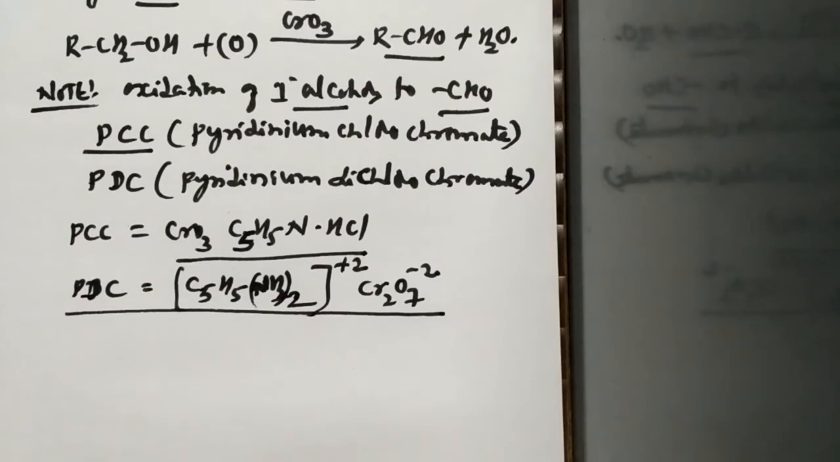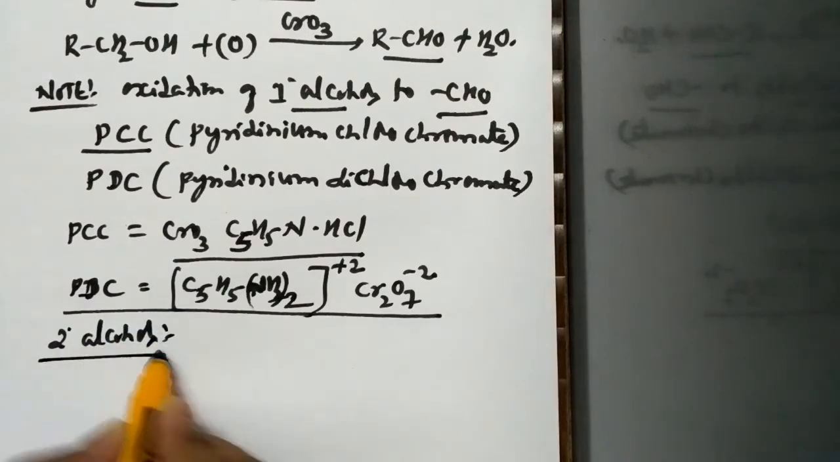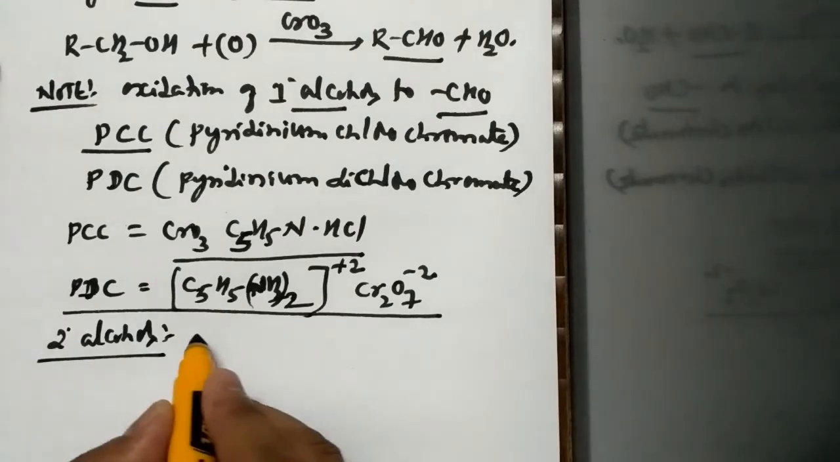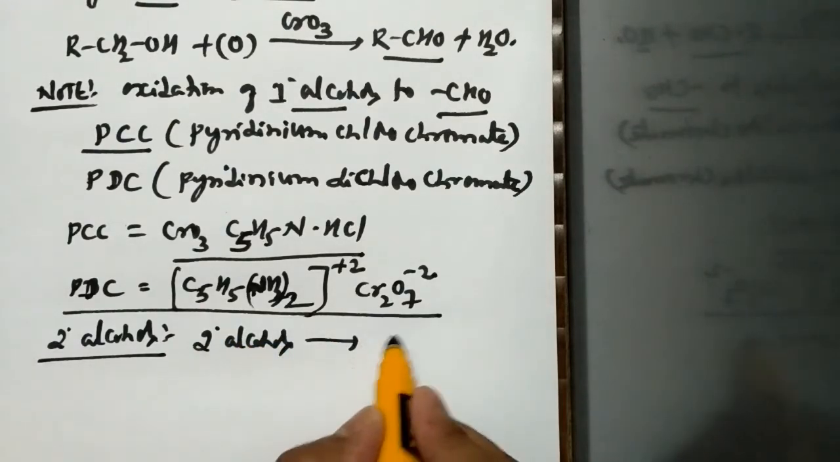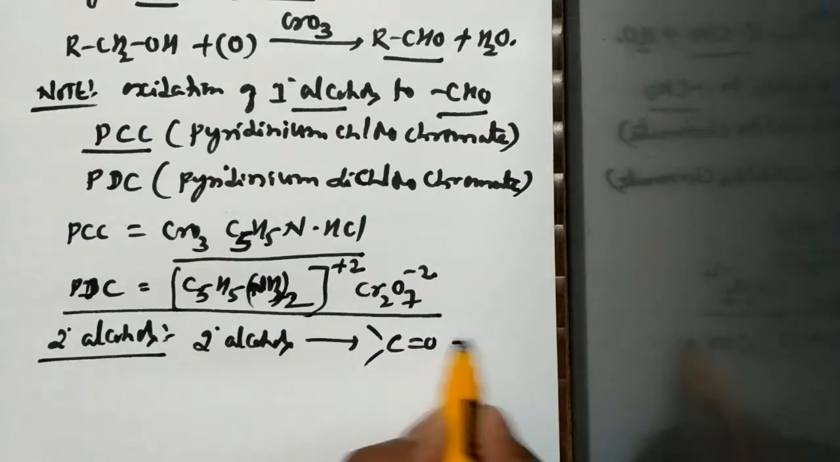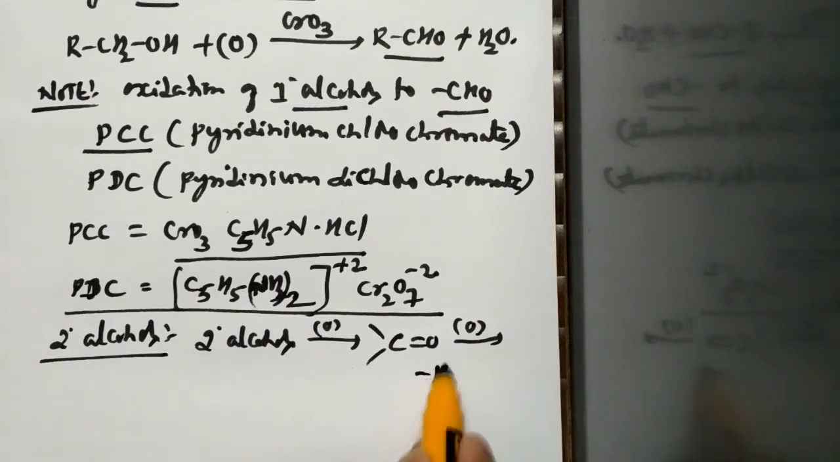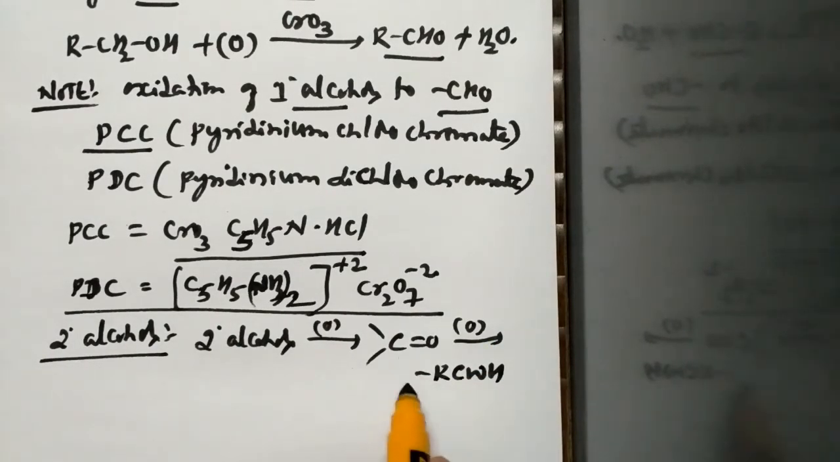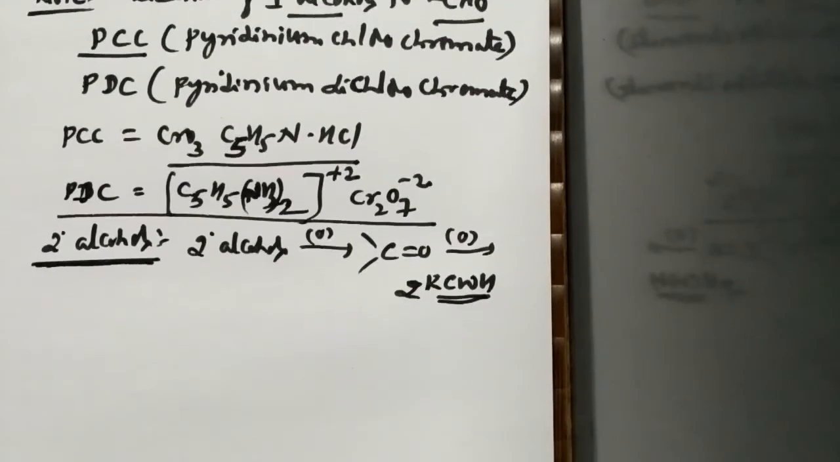So after knowing everything related to primary alcohols, let us discuss the oxidation of secondary alcohols. When a secondary alcohol is subjected to oxidation, first these secondary alcohols upon oxidation will give ketones. These ketones upon further oxidation will give rise to carboxylic acids. Means 2 moles of carboxylic acids will be obtained during the course of a chemical reaction when a secondary alcohol is subjected to oxidation.